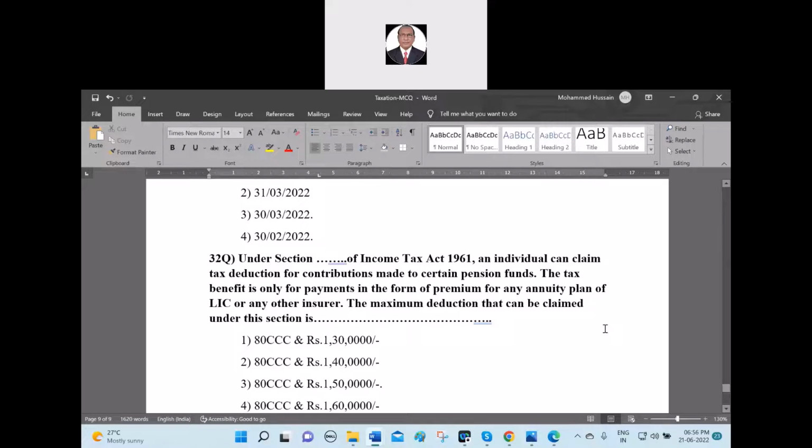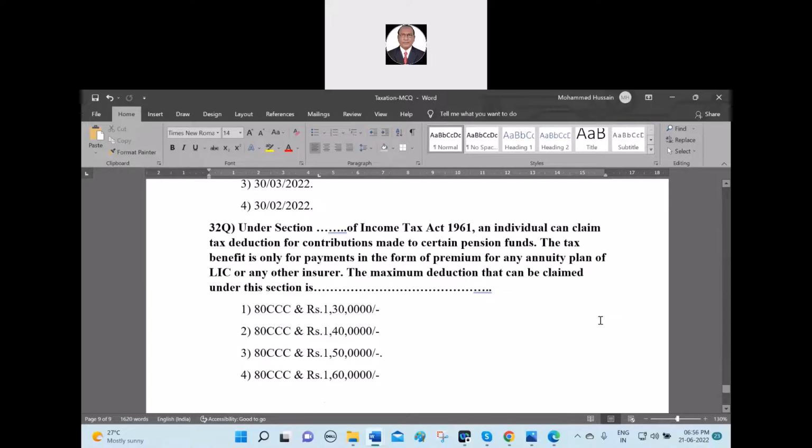Number 1, Section 80CCC of the Income Tax Act 1961 and rupees 1,30,000. Number 2, 80CCC of the Income Tax Act and rupees 1,40,000. Number 3, 80CCC and here the limitation is rupees 1,50,000. Then the fourth one is 80CCC and rupees 1,60,000. So now, which one is the correct answer in the two blanks?